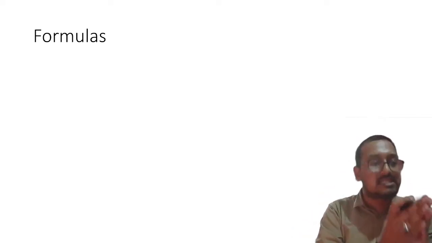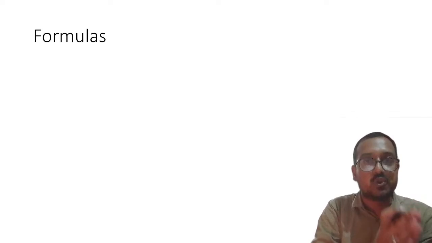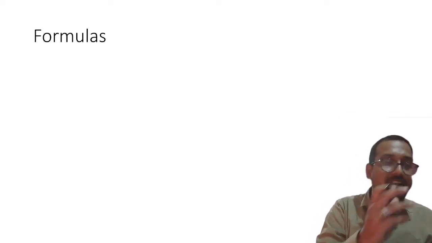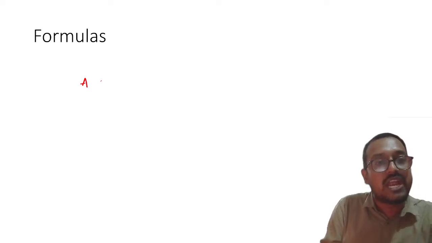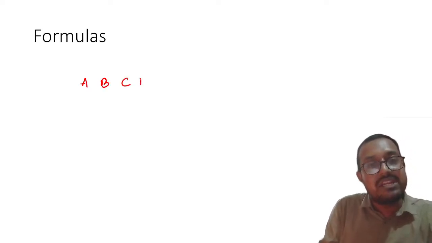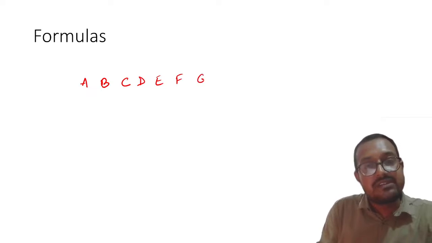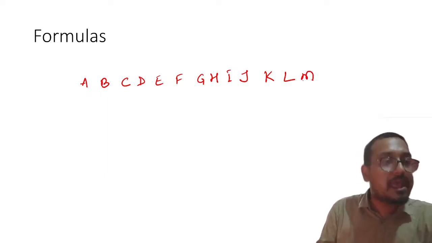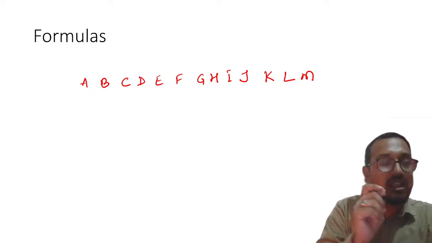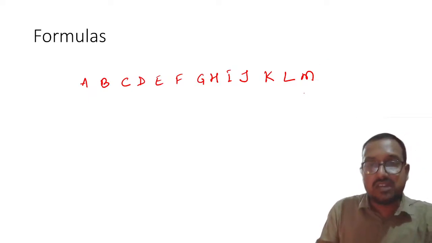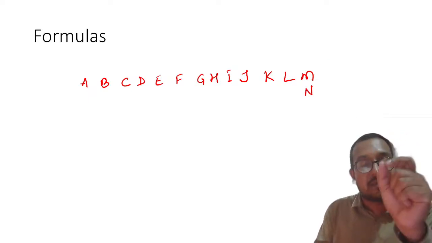Whenever you go into the exam, the first thing which you should do in any CSAT or maths or reasoning related paper is this table. Please remember, you should make sure that you are always immediately writing this: A, B, C, D, E, F, G, H, I, J, K, L and then M. M is the 13th letter. Please remember, M is the 13th alphabet, and that is at the mid position.